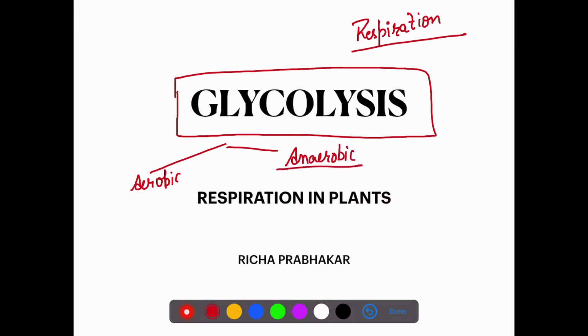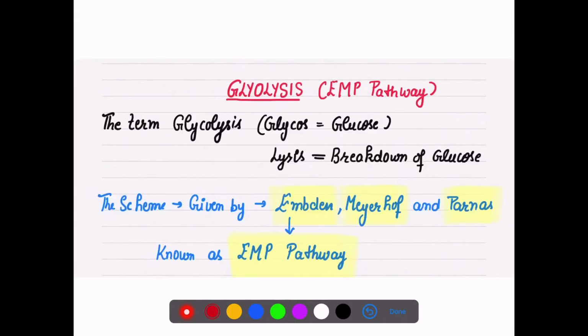And in glycolysis, what is our aim? That glucose is getting broken down into pyruvic acid, and it is the first common step in both aerobic and anaerobic respiration. So let's see what glycolysis means. Glycolysis has another name also, that is called EMP pathway. EMP pathway is named after its scientists: E for Embden, M for Meyerhoff, and P for Parnas. That is why this pathway is also known as EMP pathway.